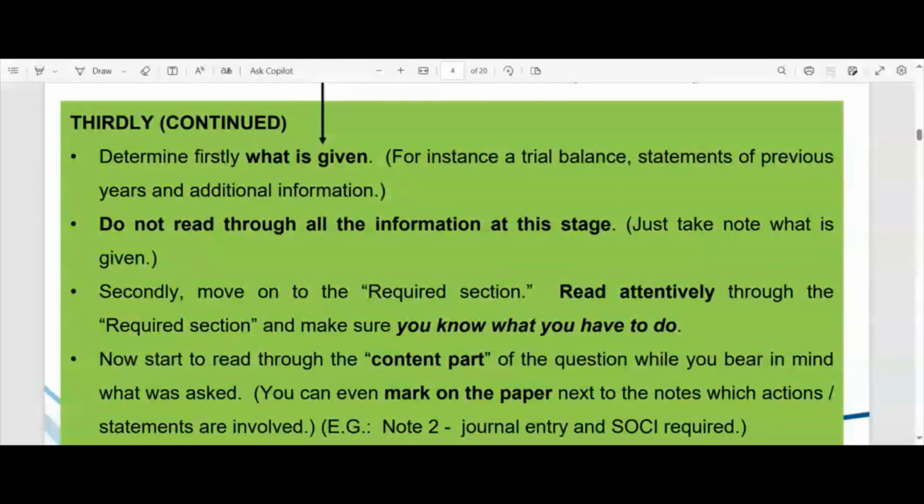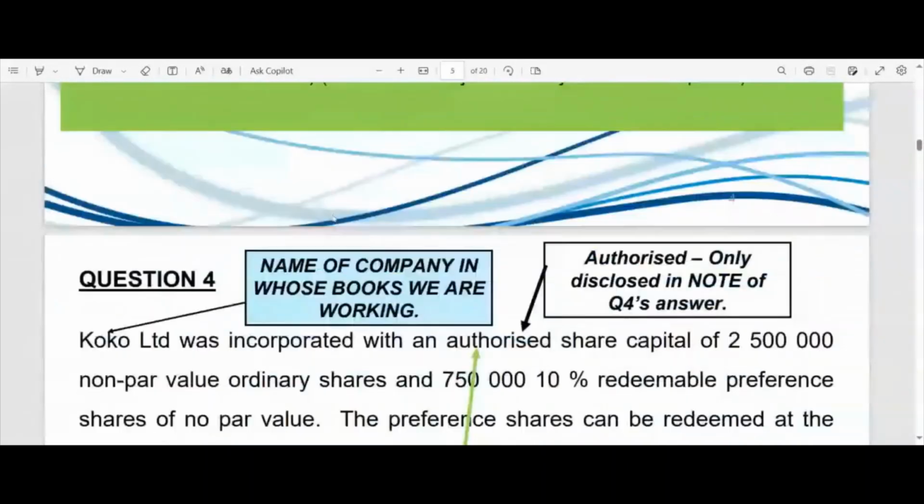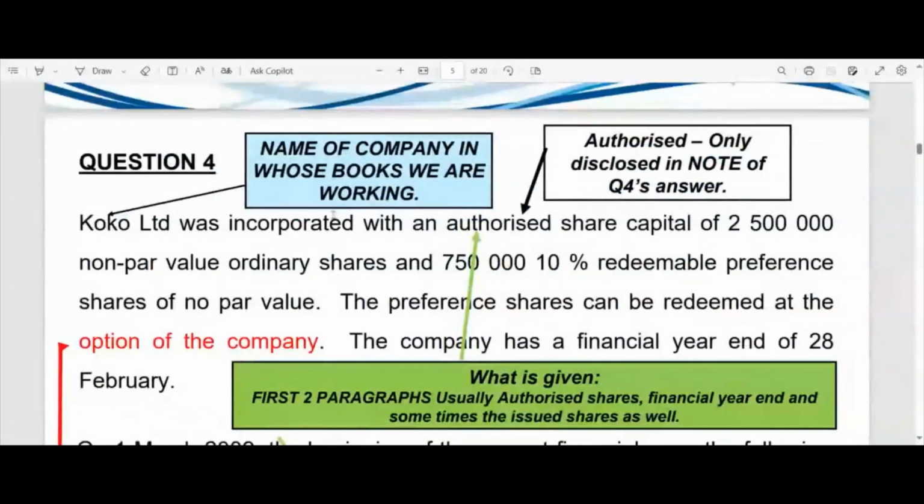So it is a good idea to read the required section and then you start reading through the question itself, right? So that is just good exam technique. Okay, so now let us go and have a look at the question itself.